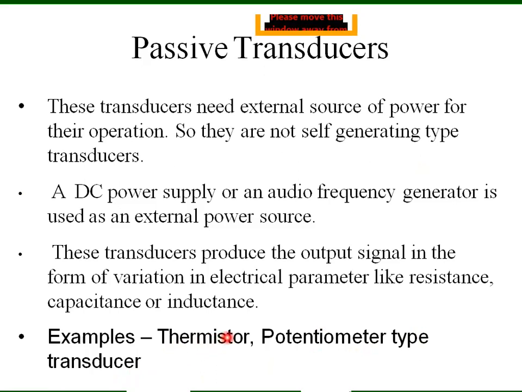So in the thermistor, the DC voltage is applied to this device, and if the temperature changes, then this change appears in the form of resistance. So thermistor is working like this, and potentiometer type transducer means if some physical quantity changes, then this will give the change in the resistance. In the potentiometer type, the principle is resistive. Similarly, in the thermistor, the principle is resistive.